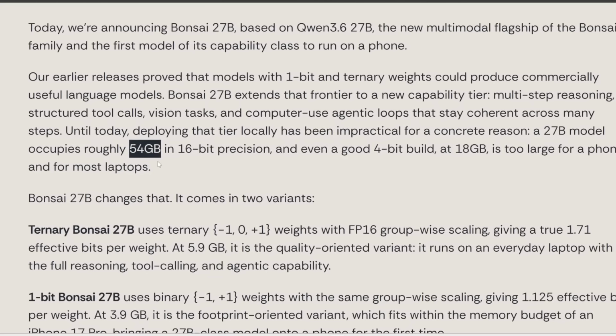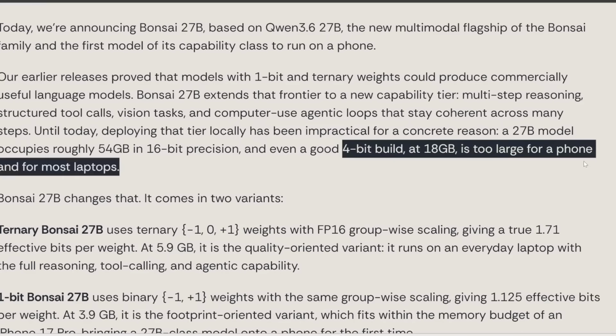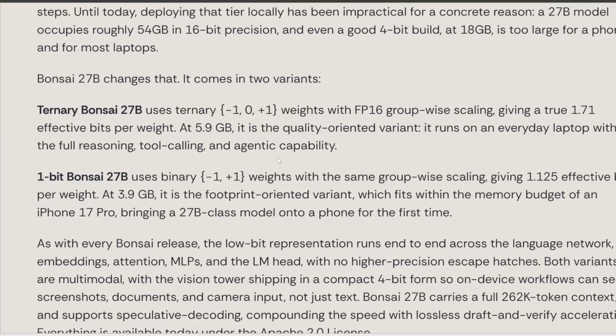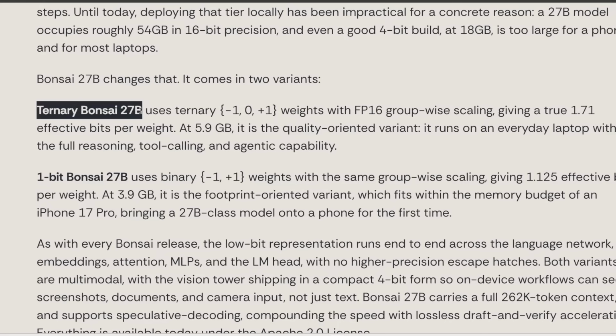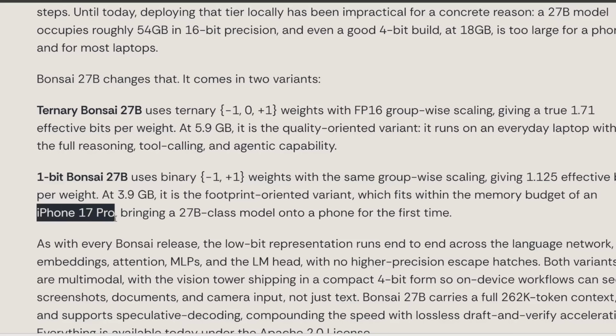And even if you compress it down to 4-bit, it's 18 gigabytes. And this will be still too large to run on a phone or even for most laptops. But here they compressed it even further and they released two different variants of this. The first one is called ternary Bonsai 27B, which is just 5.9 gigabytes, while the more aggressively compressed 1-bit version is only 3.9 gigabytes.